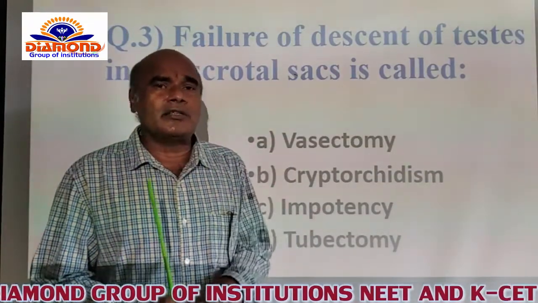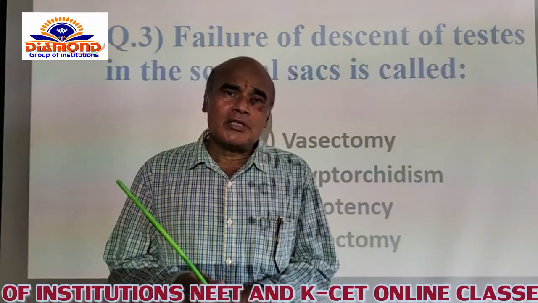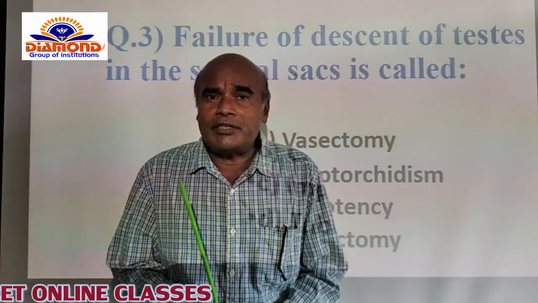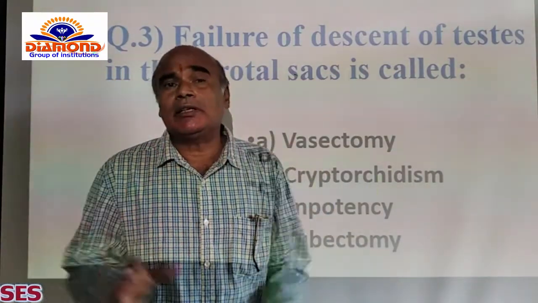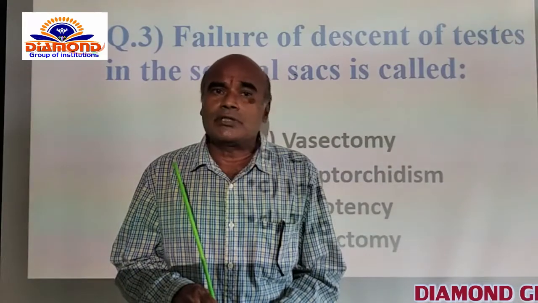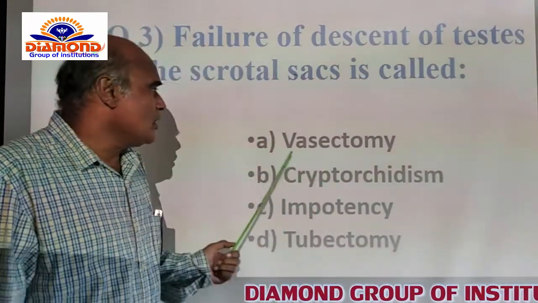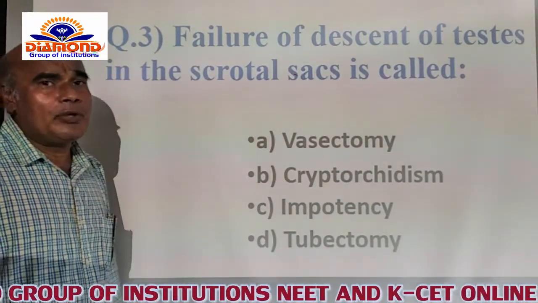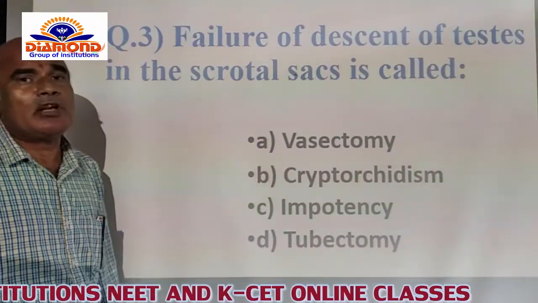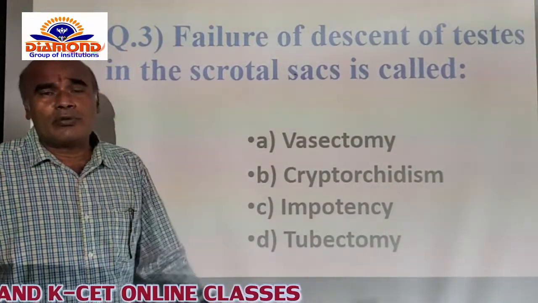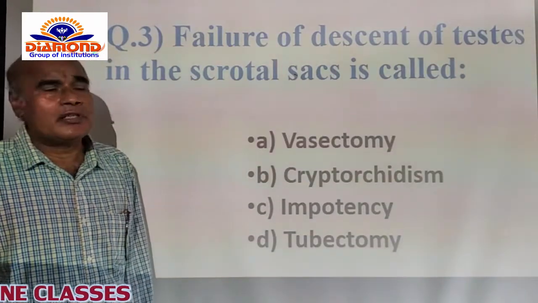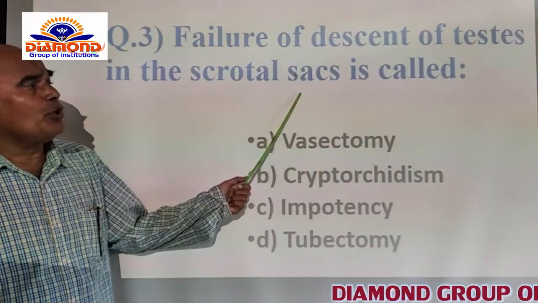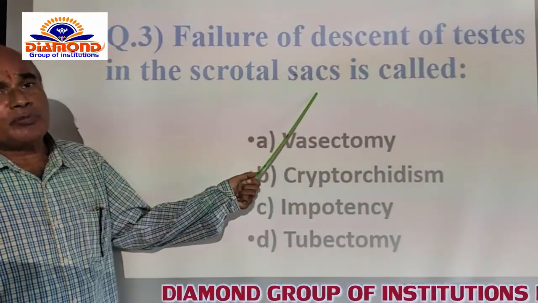But in rare cases at the time of birth, the testes are not supposed to descend into the scrotal sac. That condition is technically termed cryptorchidism. Now the options are given like this. A option is vasectomy. The cutting of the vas deferens in the male reproductive system is the vasectomy. It is one of the surgical methods to control the birth of children. Cryptorchidism is the perfect technical word if the testes are not descended at the time of birth.